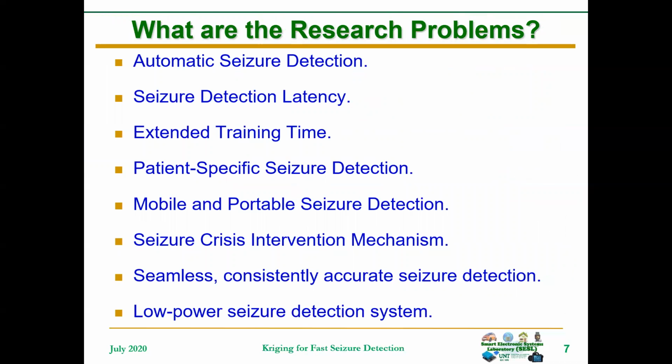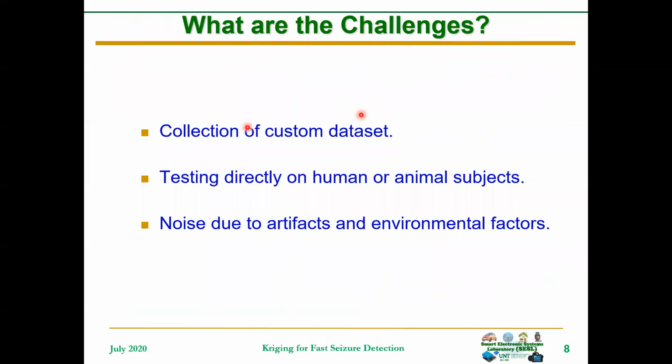These are the various research problems in seizure detection existing in the literature. These are the challenges we faced in the course of this research. Collecting a custom data set is very, very difficult due to the stringent regulations involved. There are stringent regulations involved when collecting data from animals or human subjects. The same also applies to testing our models on humans and animal subjects directly. There are stringent regulations that will not allow us to do that.